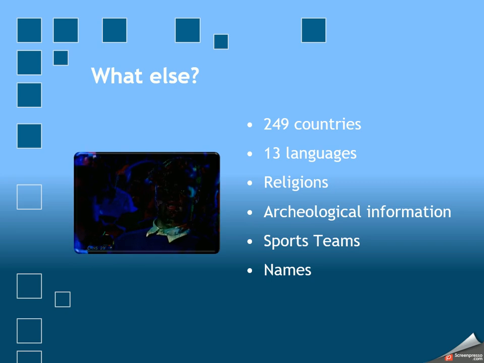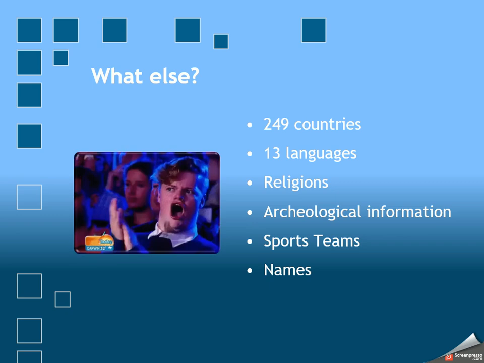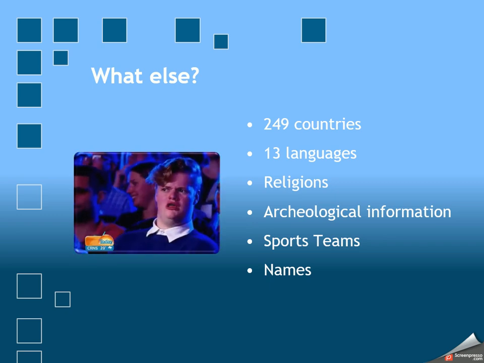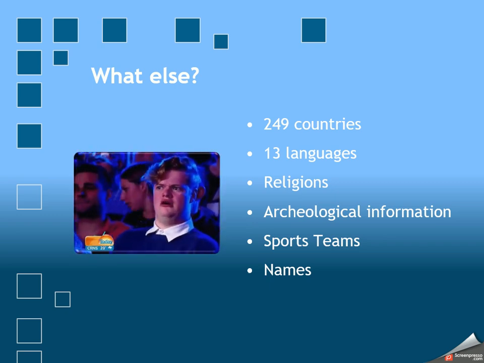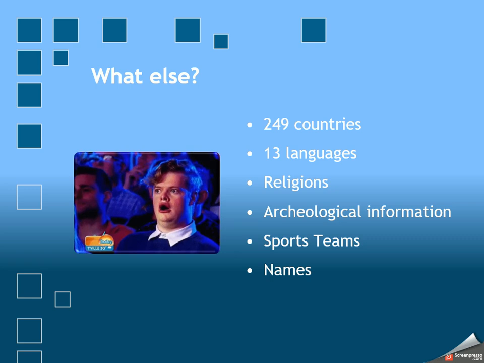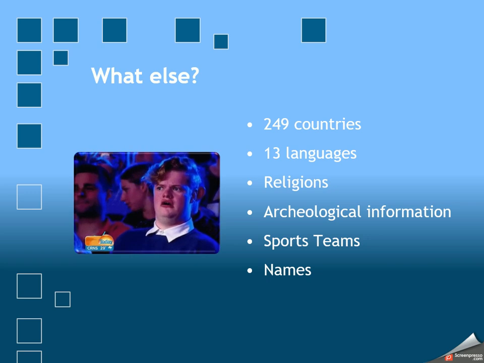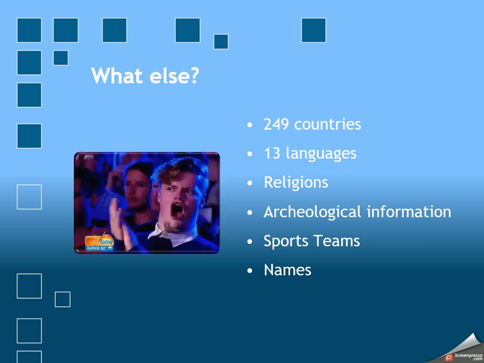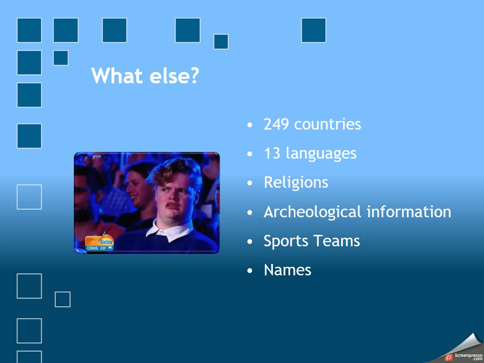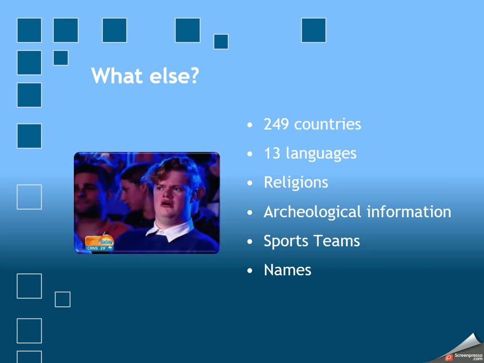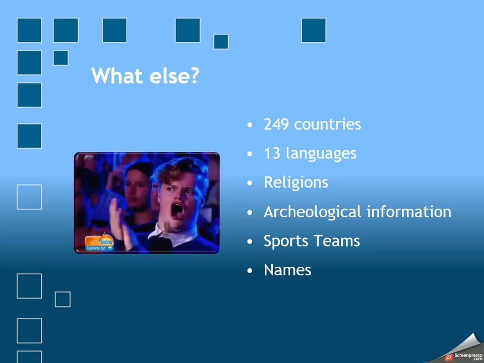Since their release, they are now up to 249 different countries that you can utilize this in, where it has information for those countries. This includes 13 different languages. Now the script is still in English, but it will generate words in 13 different languages. They've also included religious information, archaeological, sports teams and names we already touched on. So they're trying to really drill down and find more things that are specific to an area to grab.